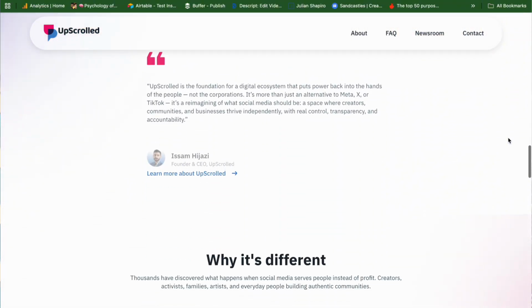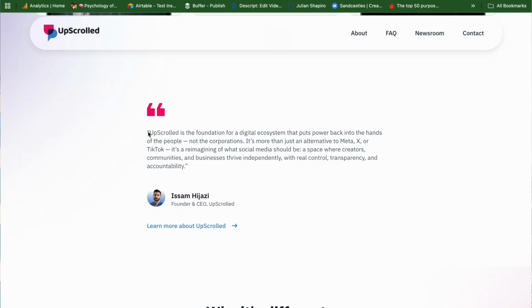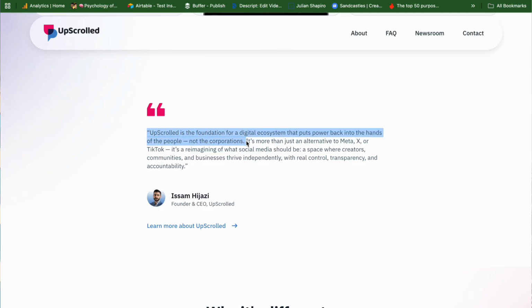Okay, the next section we have is this founder's quote. And I really like the fact that the founder is putting his voice forward and speaking about this mission. The only problem I have with this is visually, it's very small, so it's lacking impact. We really want to make this mission more impactful. And then the text, again, it feels like the start of an investor update or something.